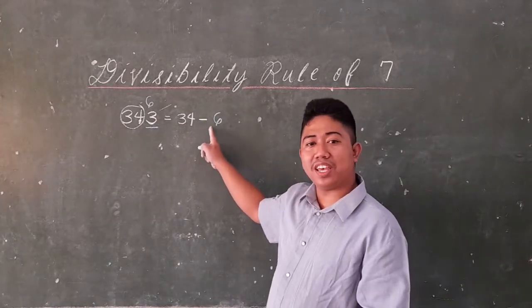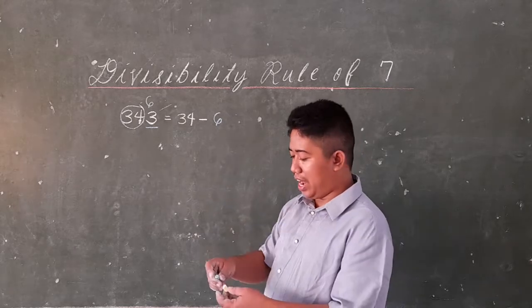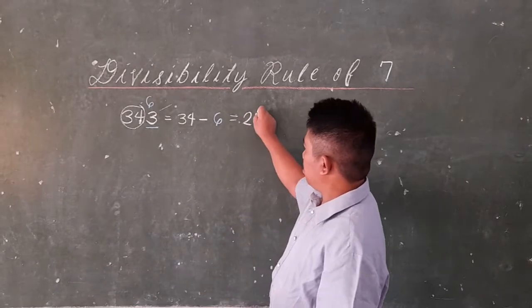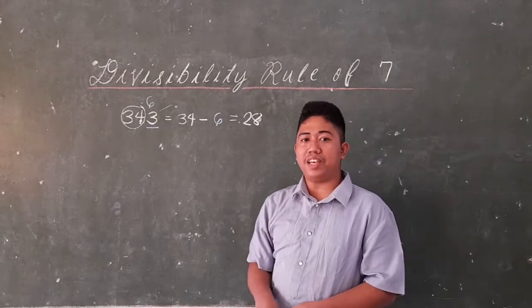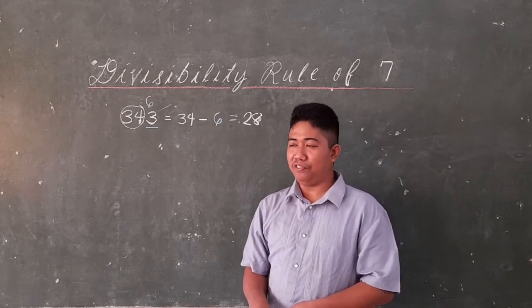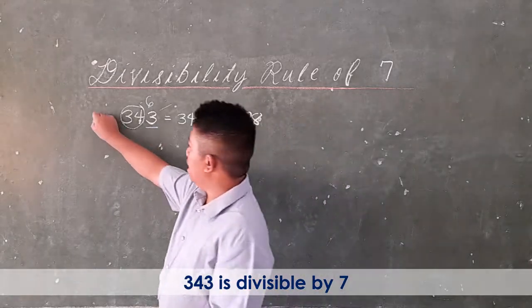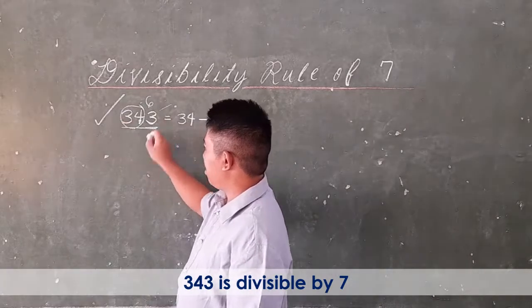What is 34 minus 6? The answer is 28. Is 28 divisible by 7? Of course, yes. Therefore, 343 is divisible by 7.